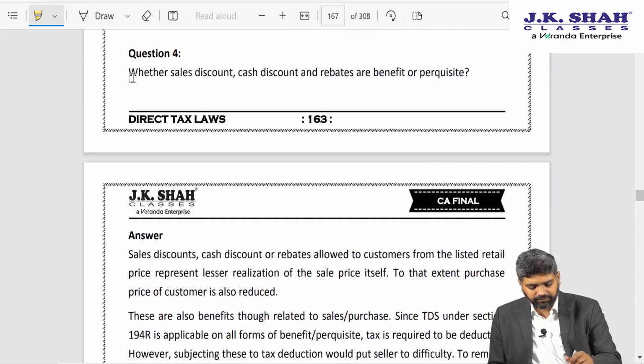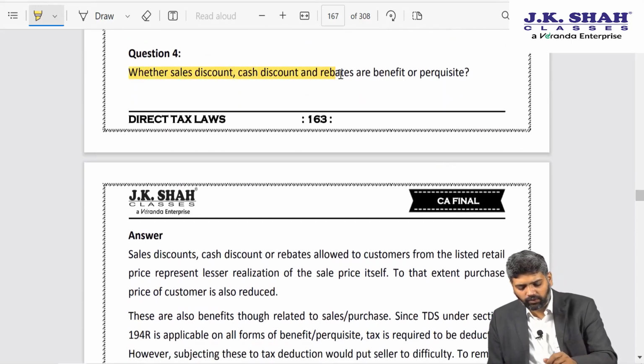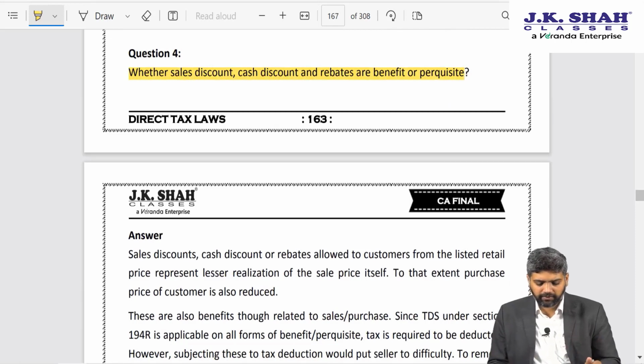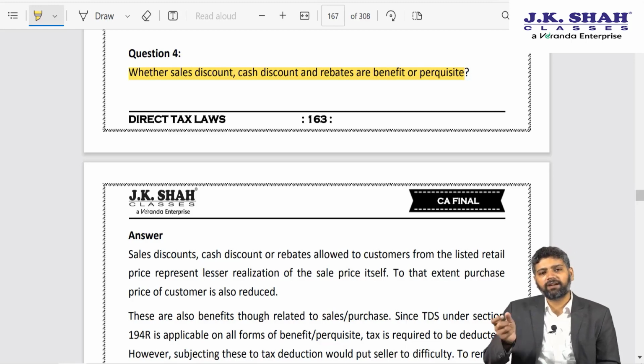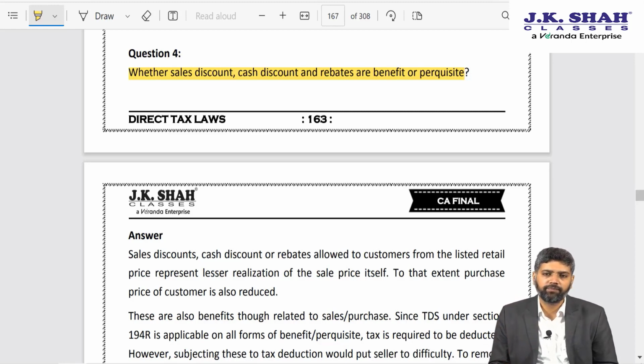Then they say whether sales discount, cash discount and rebates are benefit or perquisite. Now over here this is a tricky question, because as far as discount is concerned, that is first of all factored in your sale price itself.